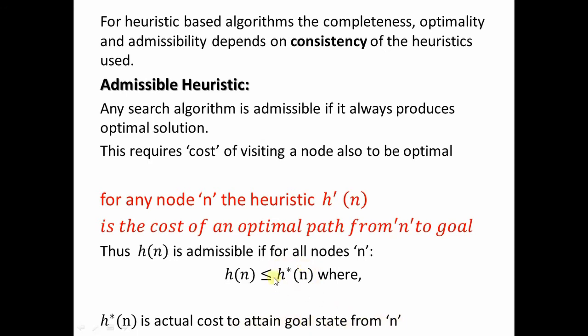So this is the actual cost that is incurred from moving from the current state to the goal state. This is the heuristic value that you have chosen. This is the estimate, not the actual one. This is the estimate to move from the current state to the goal state. So this relationship tells you that the heuristics are called admissible if the heuristic value that you are choosing is either less than or equal to the actual cost incurred in moving from the current node to the goal node. So you should always remember, you can underestimate heuristic values, but overestimating a heuristic value can actually affect your algorithm. We are going to see this later on.